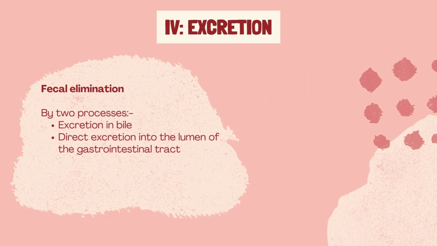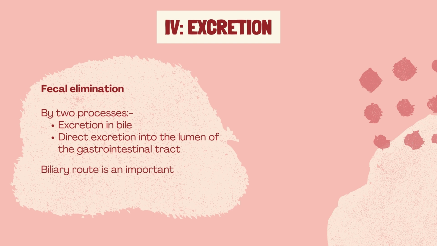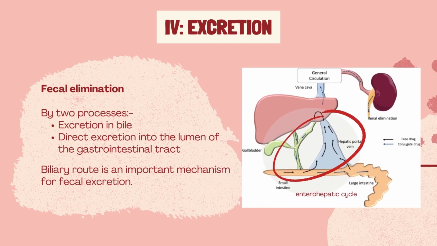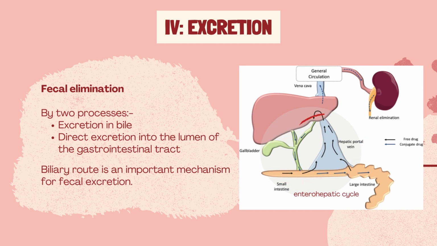Fecal elimination occurs in two processes, which are excretion in bile and direct excretion into the lumen of the gastrointestinal tract. The biliary route is also an important mechanism for fecal excretion of xenobiotics and their metabolites. The biliary route is an effect of the enterohepatic cycling. However, intestinal excretion is a slow process, and therefore matters for xenobiotics that have slow rates of metabolism or slow rates of excretion by other means.